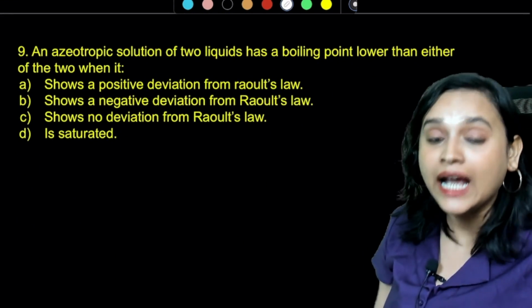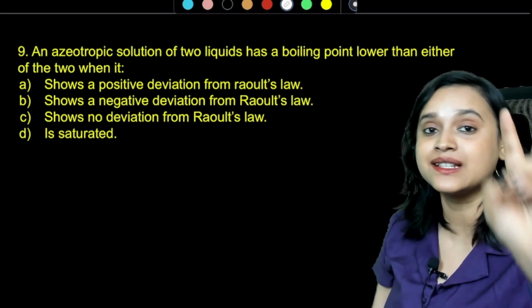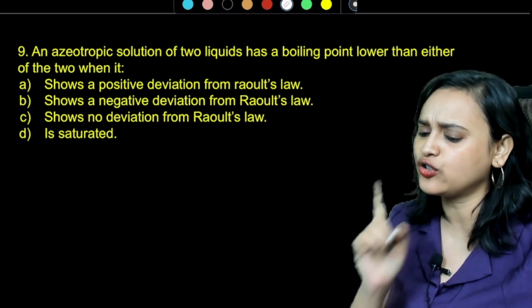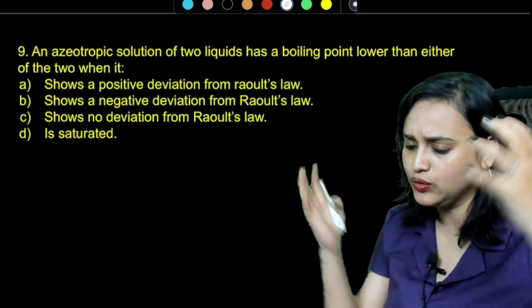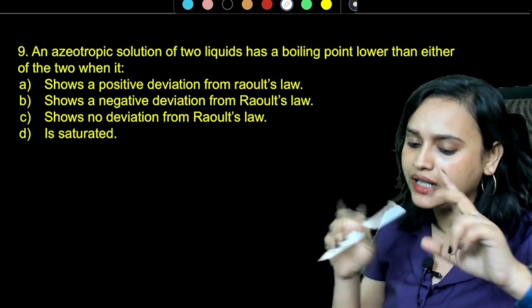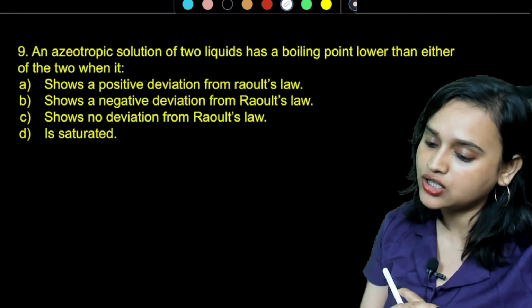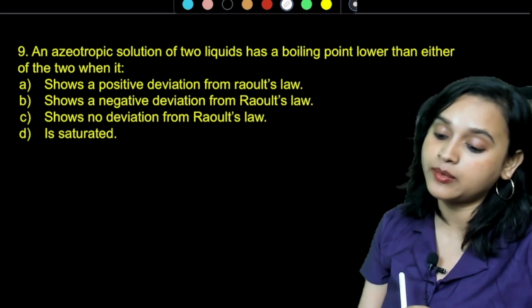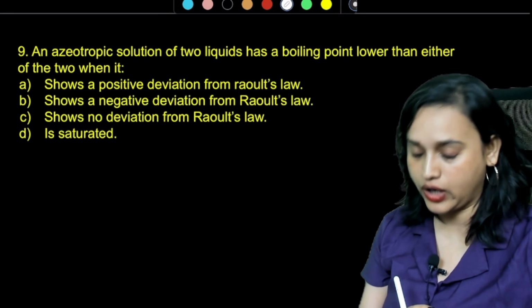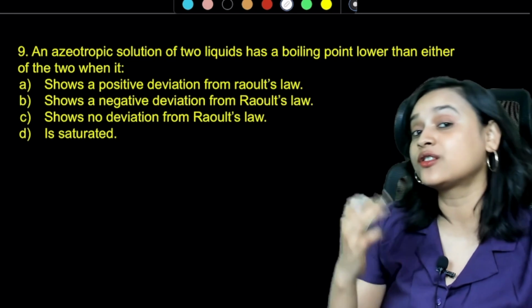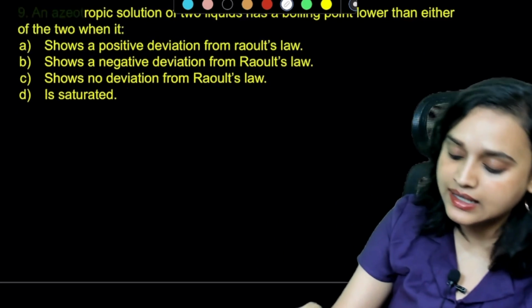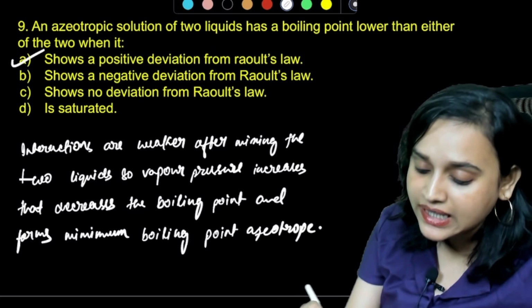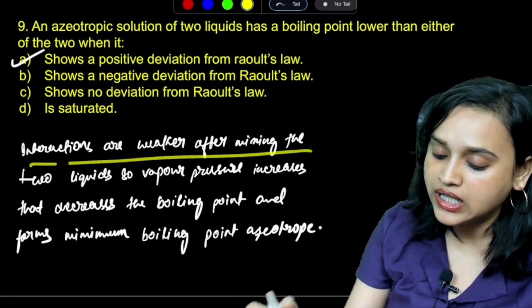Next question. An azeotropic solution of two liquids has a boiling point lower than either of the two when it shows a positive deviation from Raoult's law, shows a negative deviation from Raoult's law, shows no deviation from Raoult's law, or is saturated. So what is going to be the answer? Guys, the answer is of course option A. It is going to show a positive deviation from Raoult's law. Why? Because interactions are weaker after mixing the two liquids.